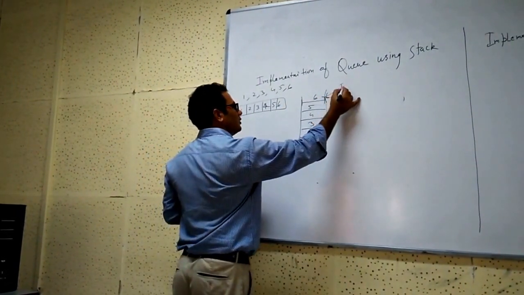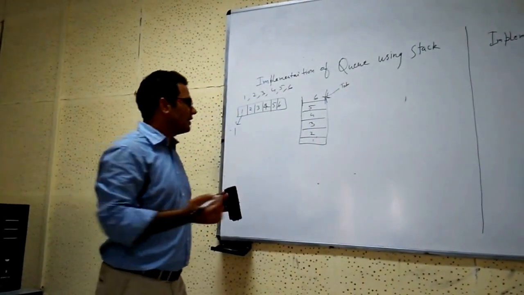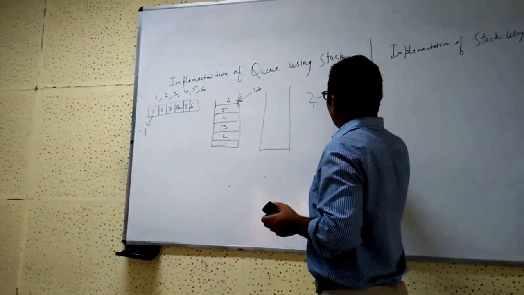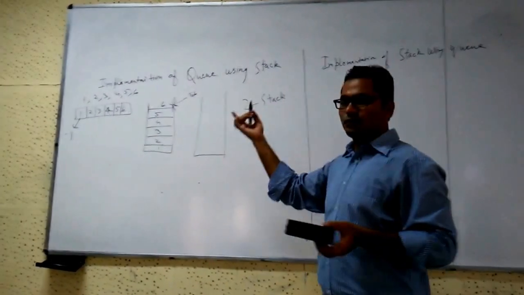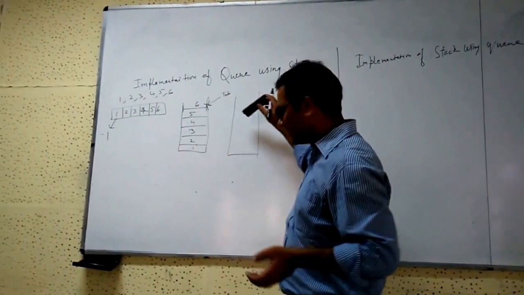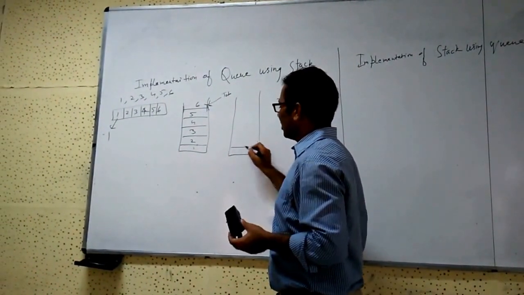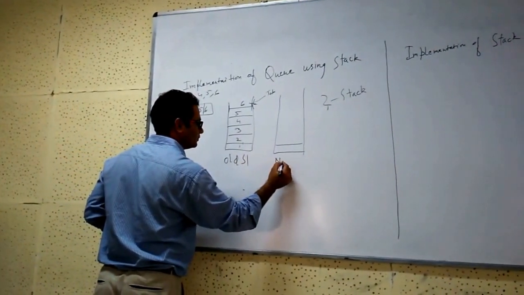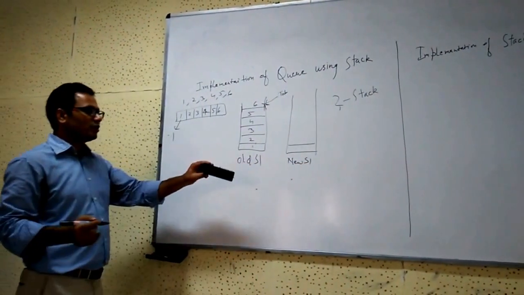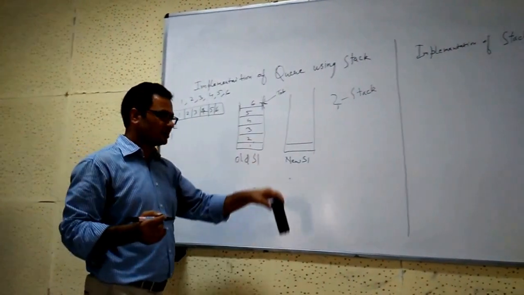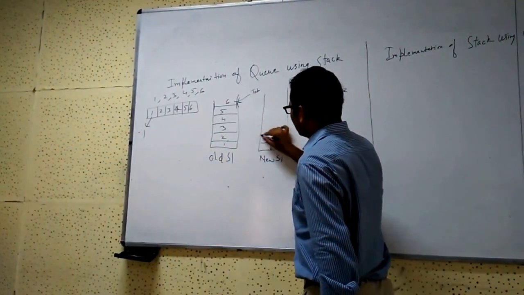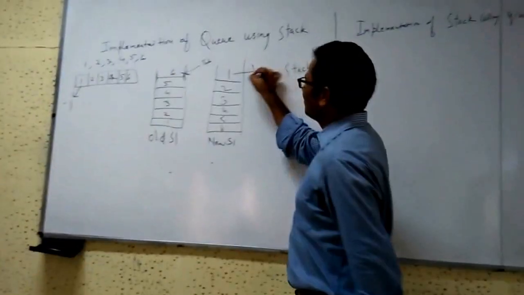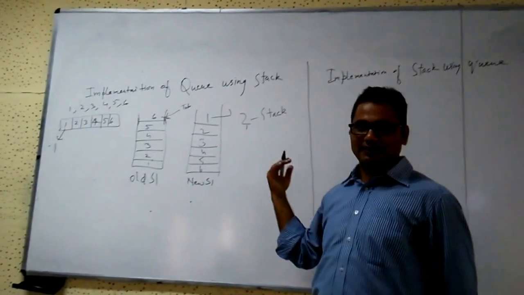In this case, what I will do is implement another stack. By using 2 stacks, I can solve it as a queue. I will pop all the elements and insert them in this one till the first. This is the old stack S1 and this is the new. Till the old stack is empty, I will keep popping and pushing into the other. 6, 5, 4, 3, 2, 1. Now I can pop the topmost element, and this is the implementation.